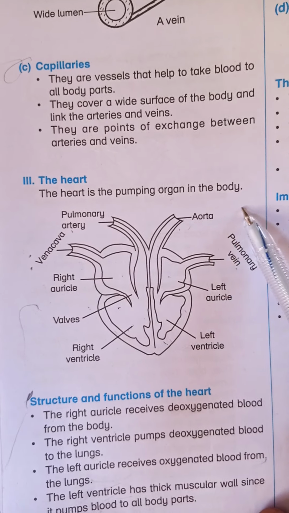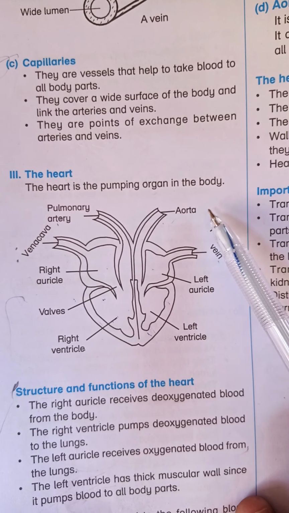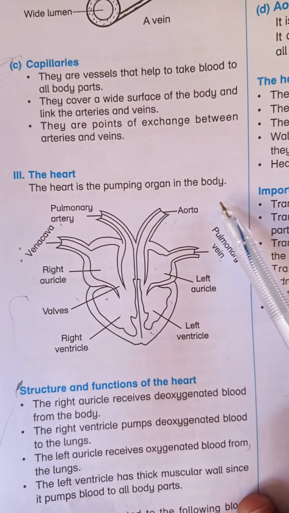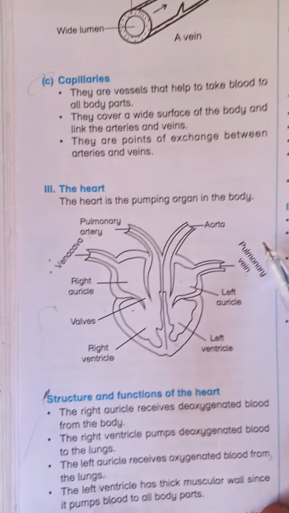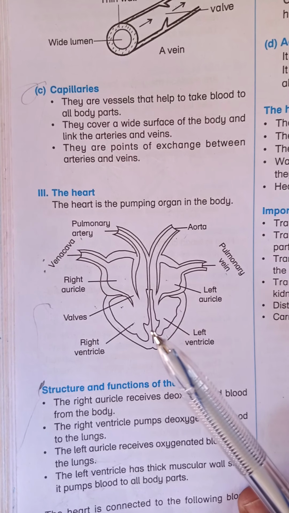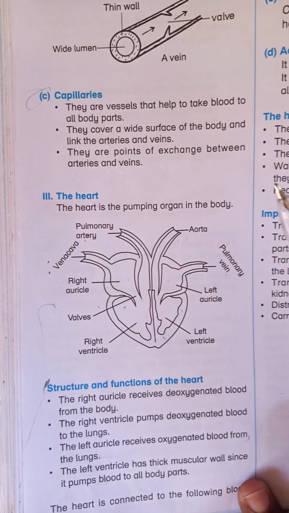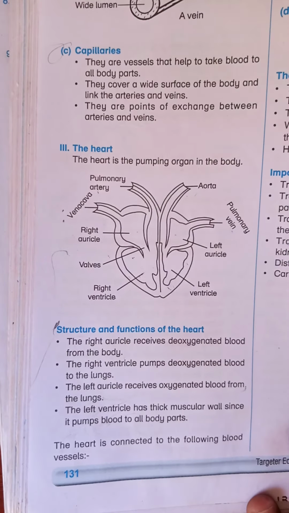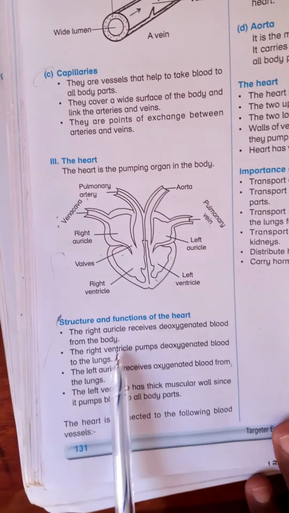As it flows to the parts of the body, it uses the oxygen. In return, it gets carbon dioxide, which again flows back to the heart through the vena cava, and the circulation continues.